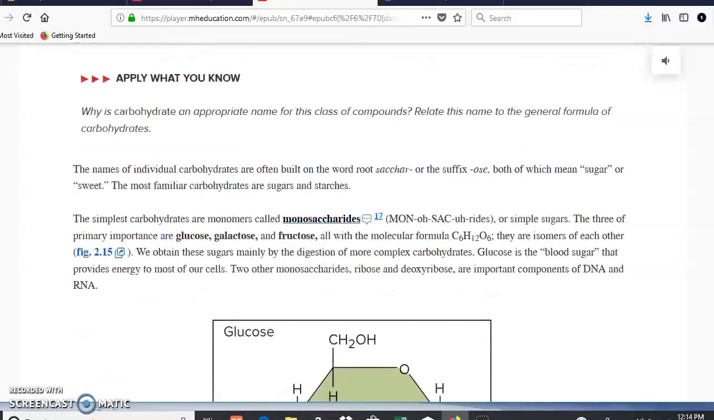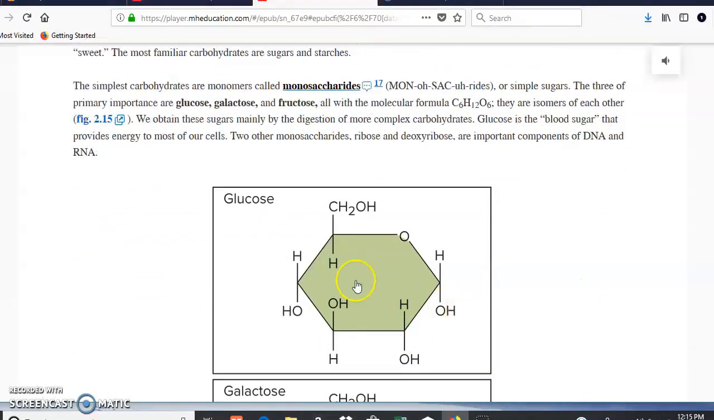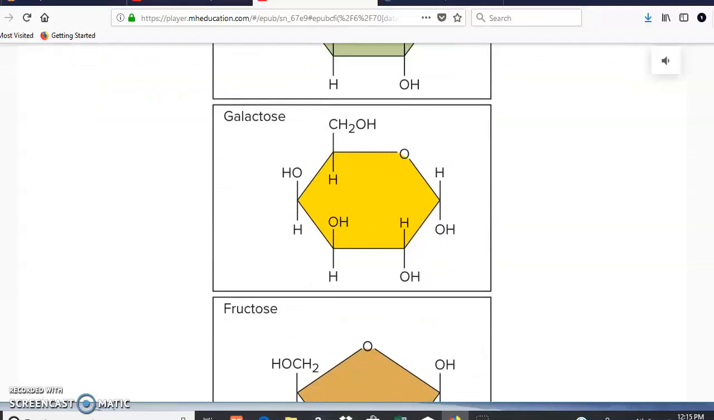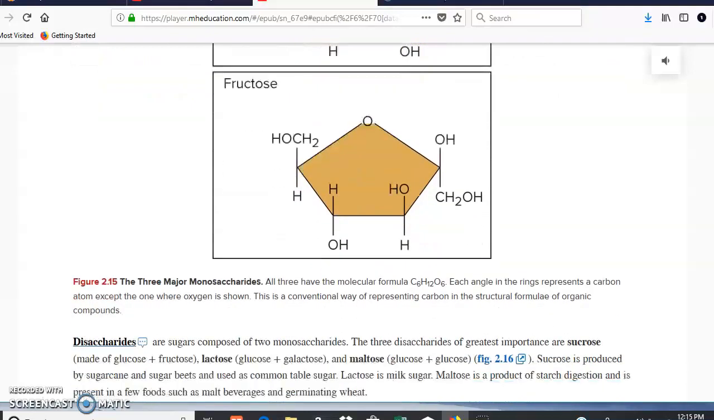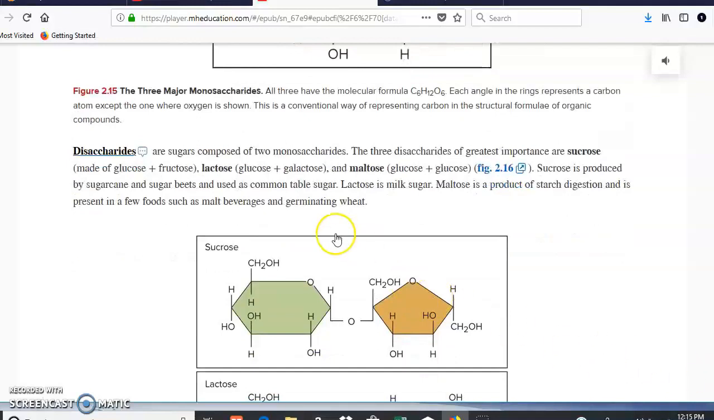In this case, the monomer in the case of carbohydrates is called monosaccharides. And you can see here, glucose. Other examples of monosaccharides are galactose and fructose, as you can see right here. If you put together two of them with a synthesis reaction, you're going to get a disaccharide. For example, sucrose, which is the combination of glucose and fructose. Other ones are lactose as well as maltose.